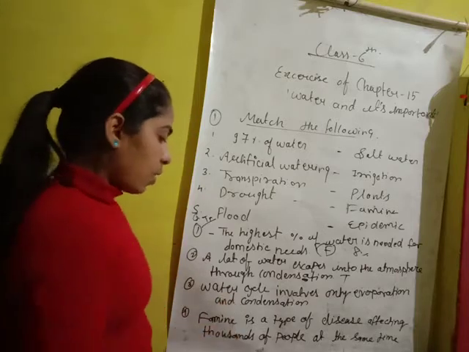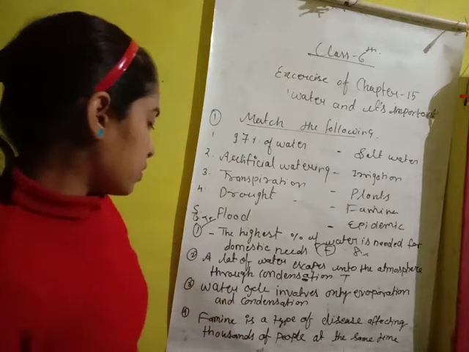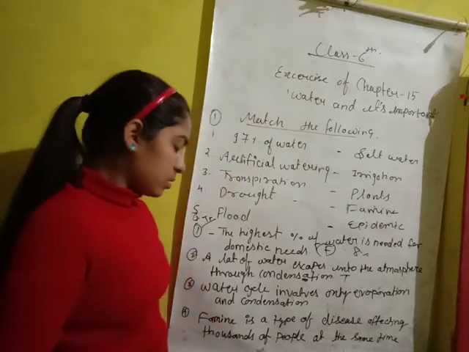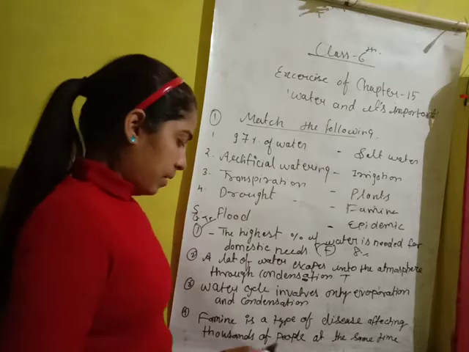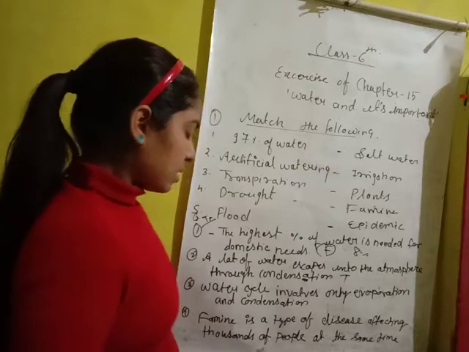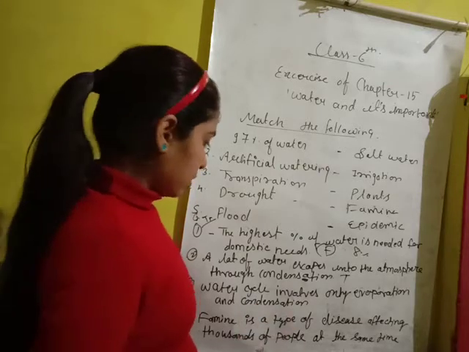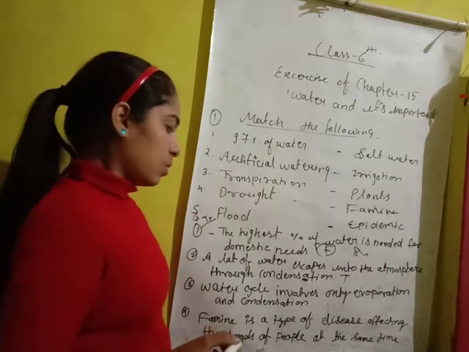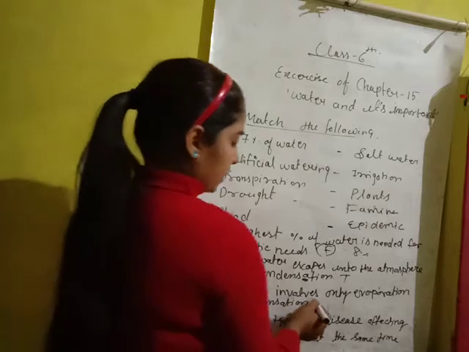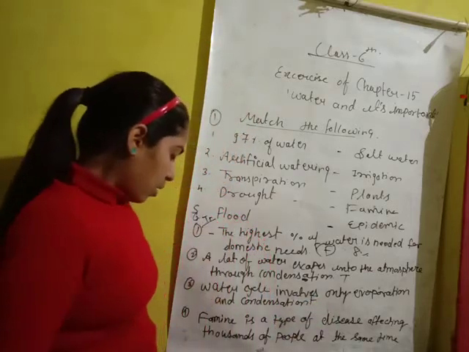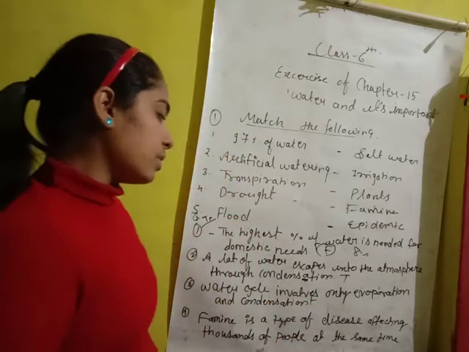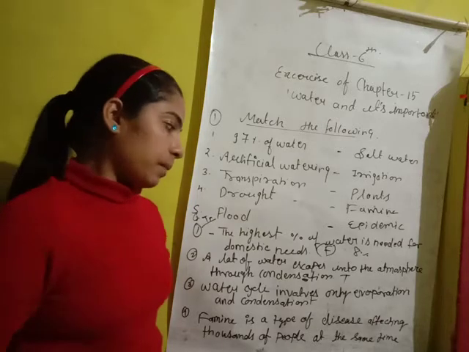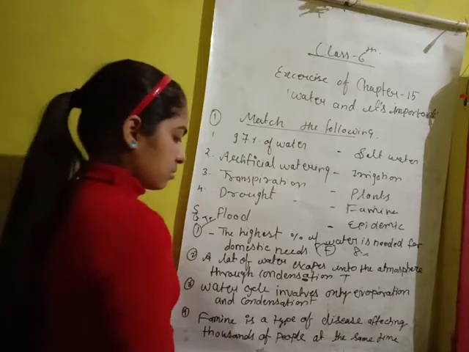Now the third one is: the water cycle involves only evaporation and condensation. The water cycle involves evaporation and condensation both, as well as cloud formation and precipitation also. So this is false. Now the fourth one is: famine is a type of disease affecting thousands of people at the same time. So this is false.